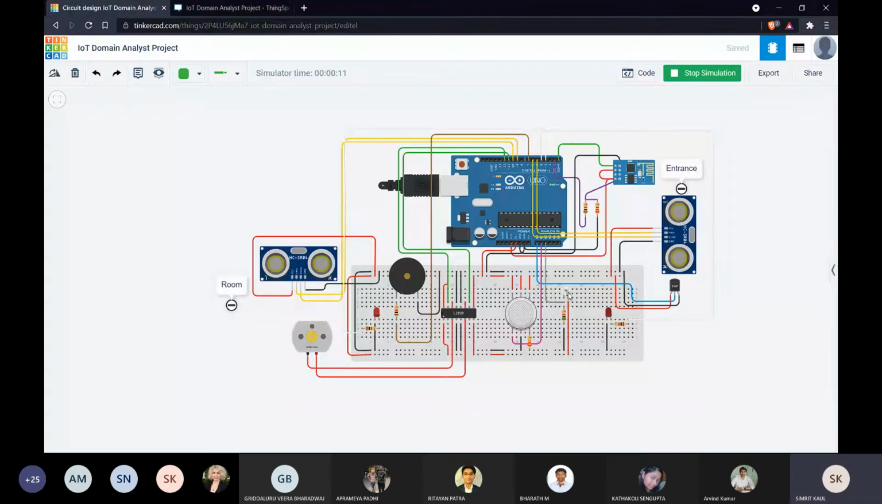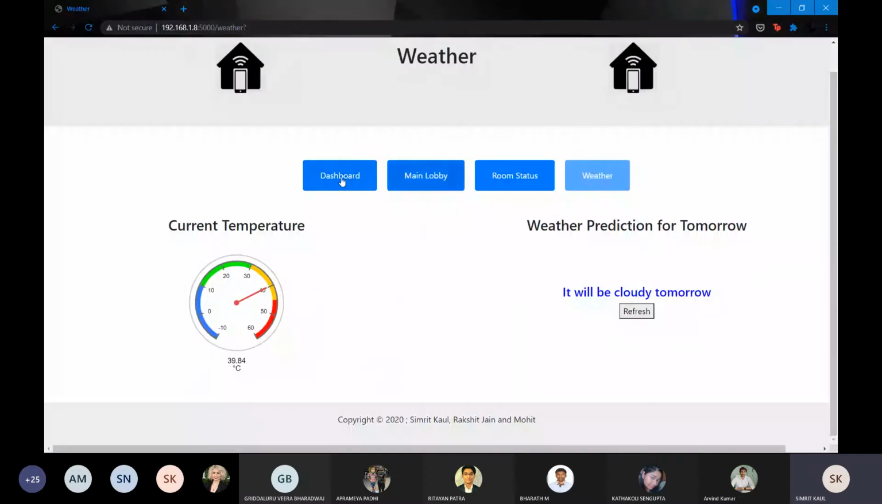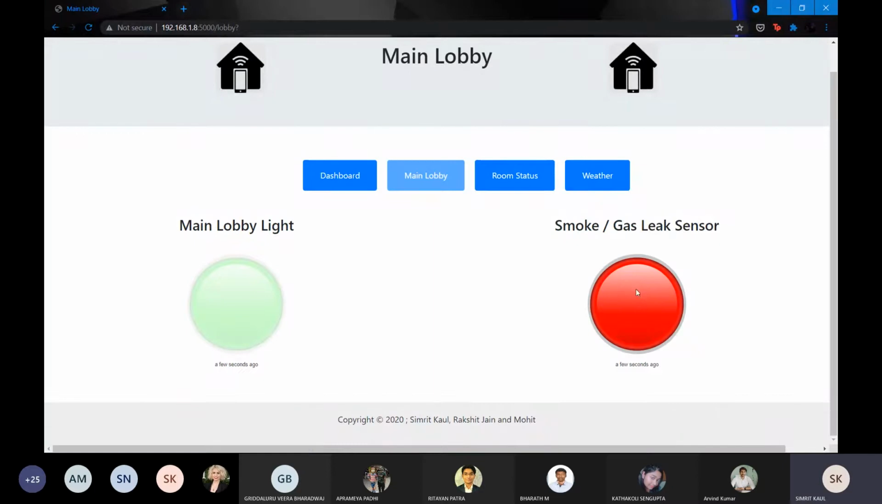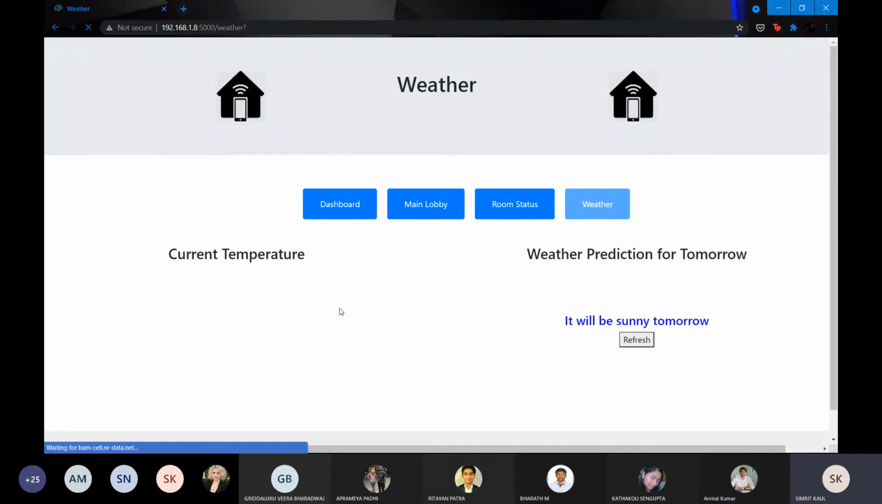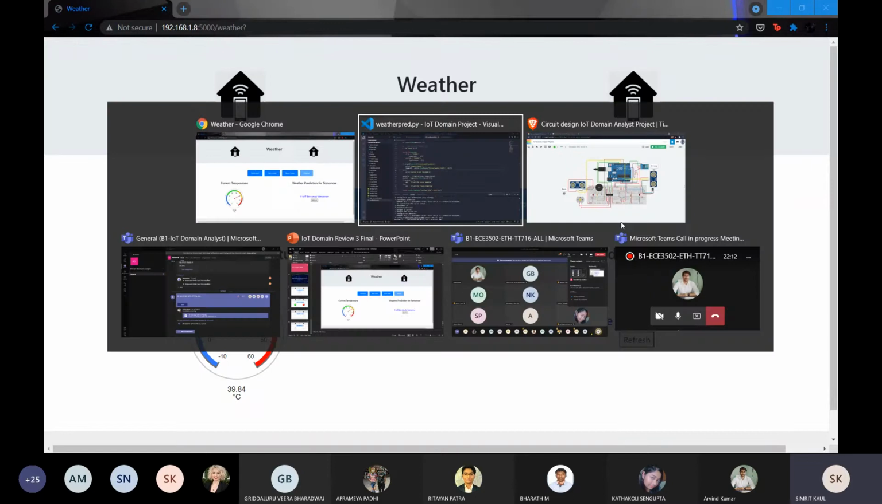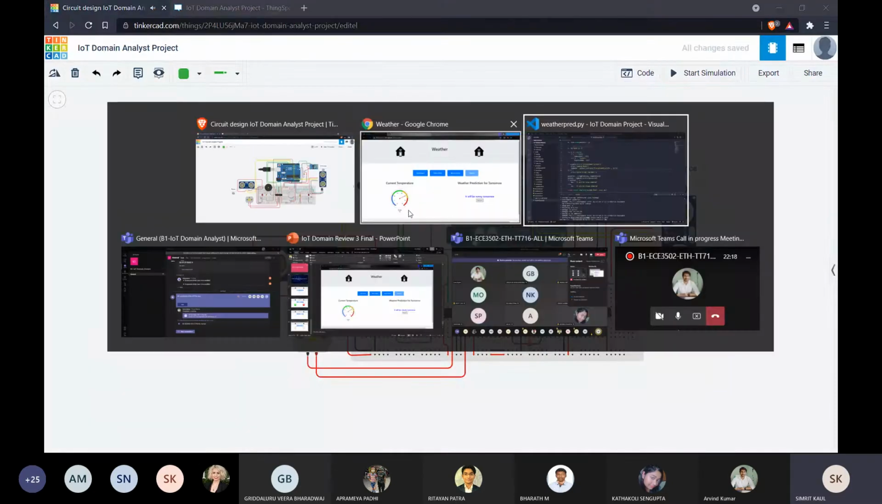Let's say today was very sunny. After the data goes through, we'll turn on the gas sensor as well to show its functioning. The gas sensor has detected some gases. In the main lobby, the gas sensor should have been turned on, and the gas sensor is on, as we can see. If we go to weather, it will again predict the weather. Now the current temperature is 39, and it says it will be sunny tomorrow because it was sunny today. So that's the main working of the project. I'll just stop simulating this. Yes, sir, we're done.